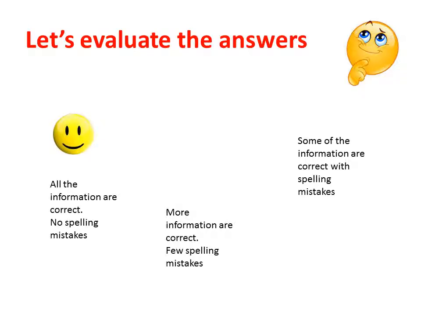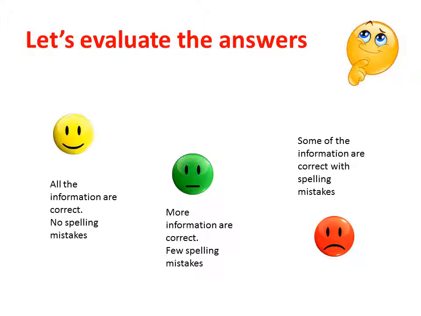And if you have more information and a few spelling mistakes, you get the green color neutral face. And if you have some information with spelling mistakes, you will get a red color sad face.